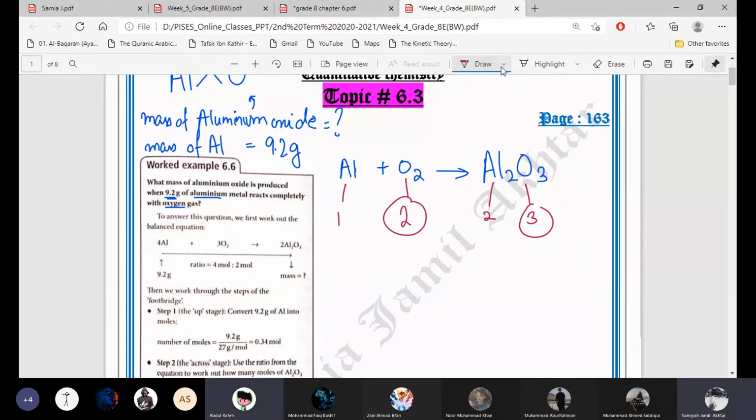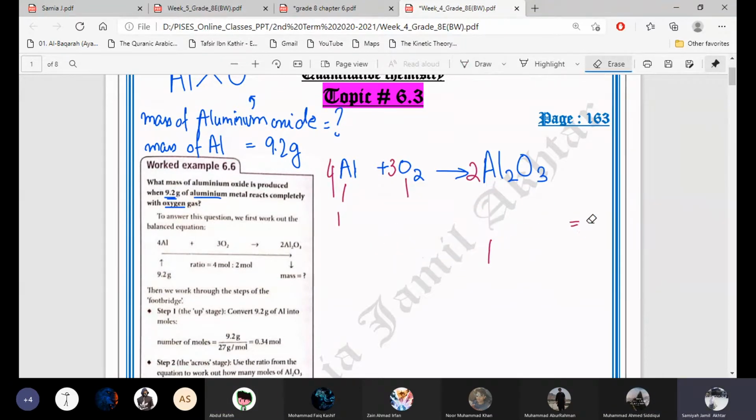Ma'am, by putting 3 on O2. Yeah, if we multiply the 2 atoms of oxygen with 3, the total oxygens will become 6. And how can we make these oxygens 6 on the product side? By multiplying by 2. Very good. So we'll write 3 with oxygen, and with aluminium oxide we will write 2. How will aluminium also change now on the product side? Yes, 4. So to balance it on the reactant side, we will write 4 aluminium. So this is the balanced equation.